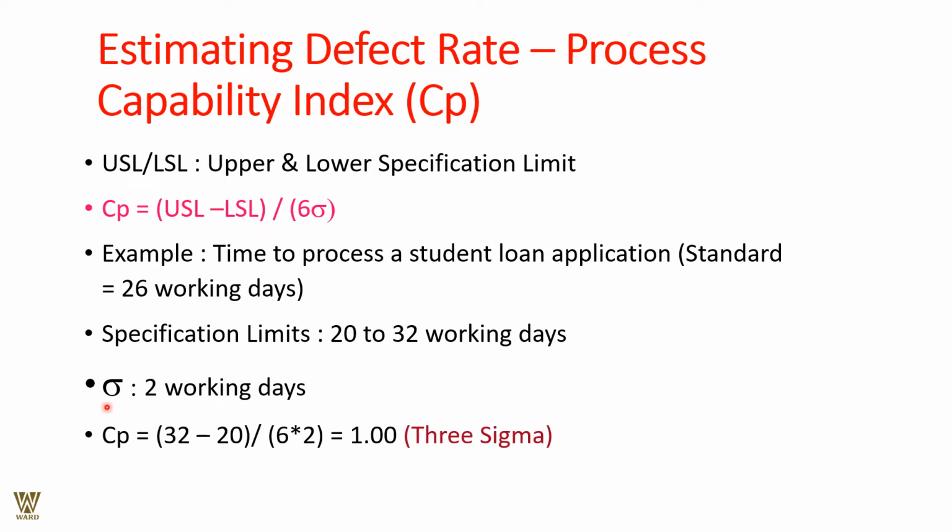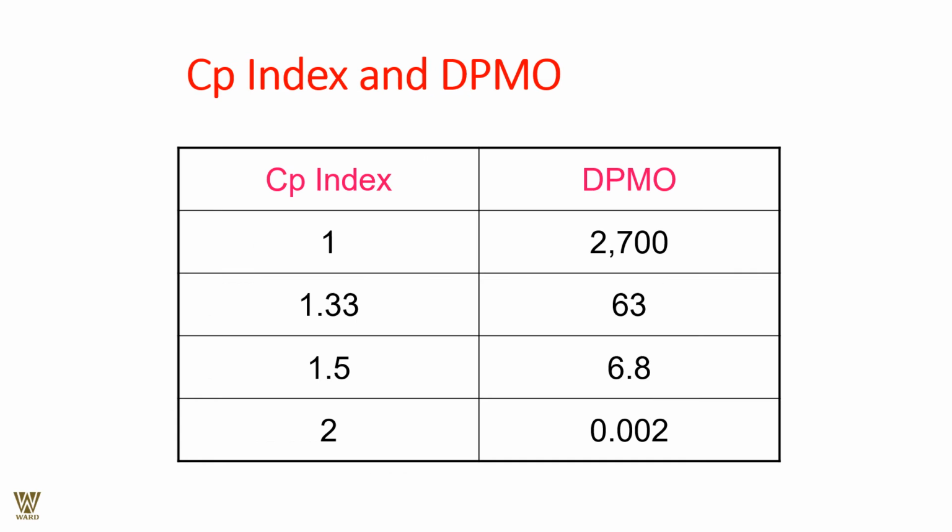And the Six Sigma is 2 working days. So 32 minus 20 is 12, and 6 into sigma being 2 working days, right? It requires 2 working days to process the loan around here. So 6 into 2 is 12, that is 1. It is within the limit of 3 sigma. That is perfectly acceptable. The capability index says so.